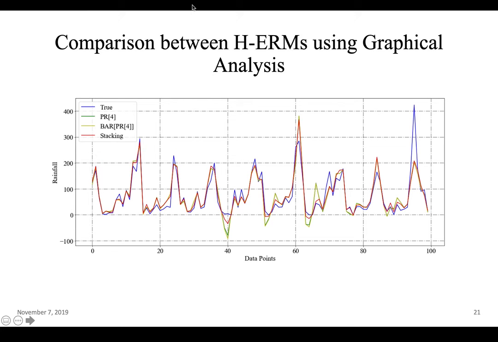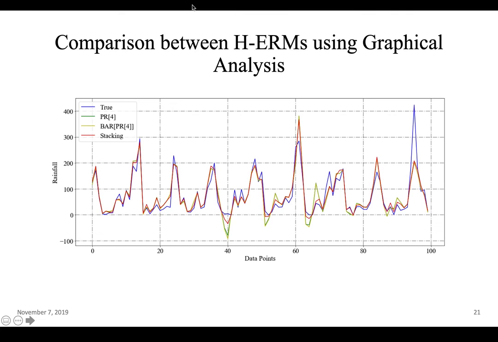It can be clearly seen that the red line, that is the stacking line, is very much in correlation with the blue line, that is the actual line. And if you look more closely, it is more closely matched compared to the other lines.